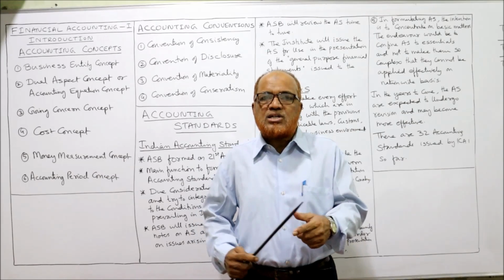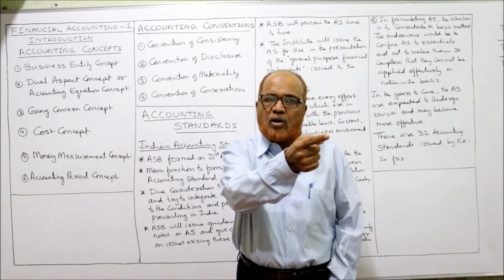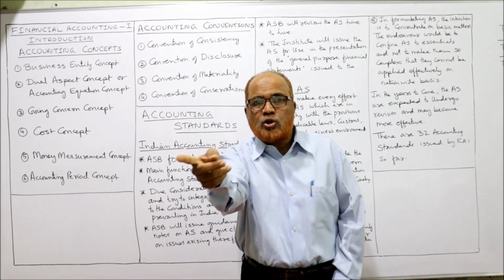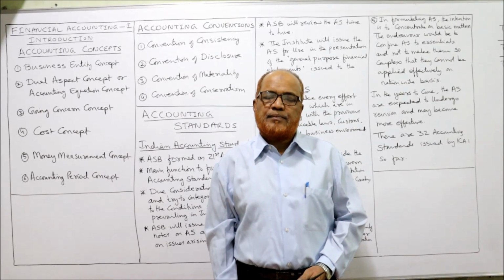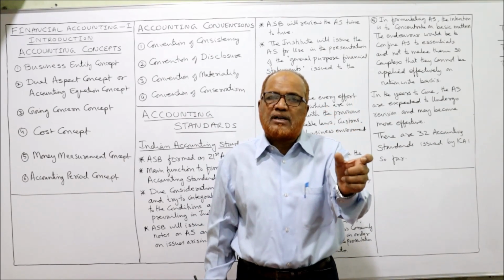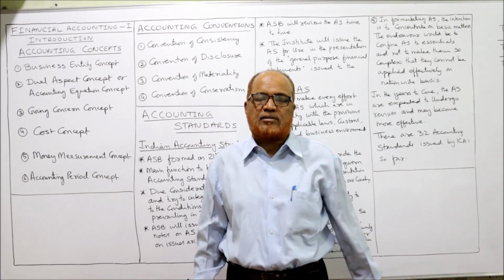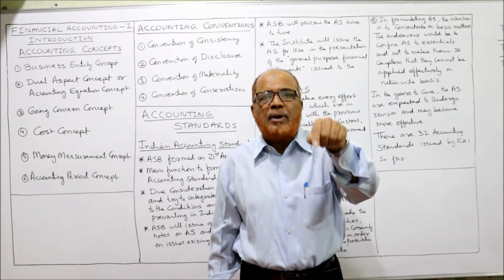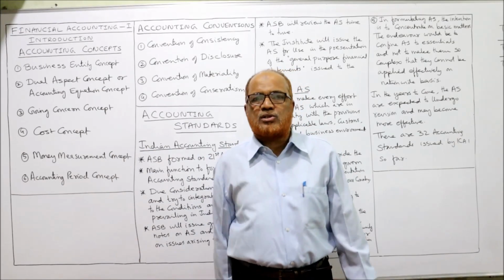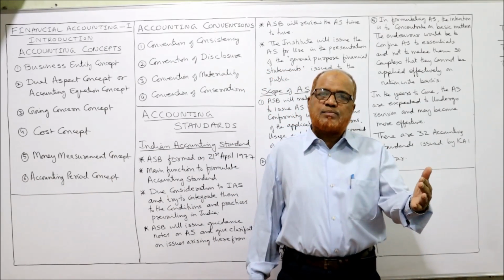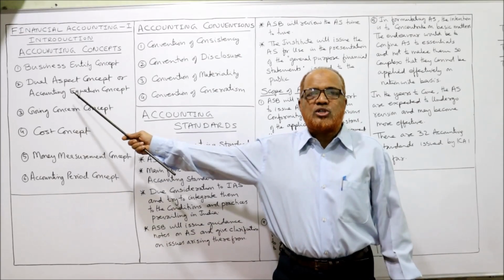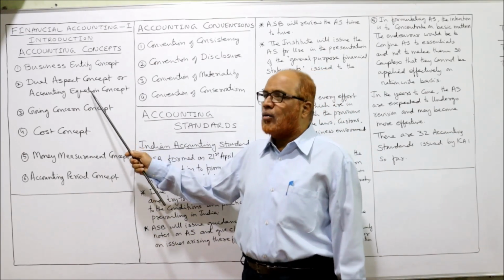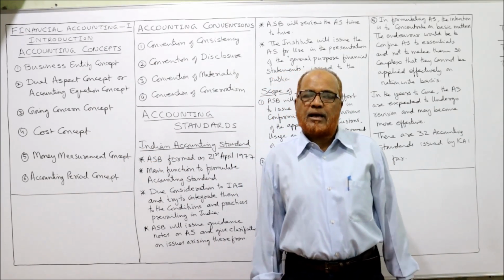So any transaction which affects either capital or liability will affect the asset as the other aspect. Or in other words, capital is equal to assets minus liabilities. So this accounting equation we are getting mainly on account of dual aspect concept. When we follow dual aspect concept, it will make an equation called accounting equation.